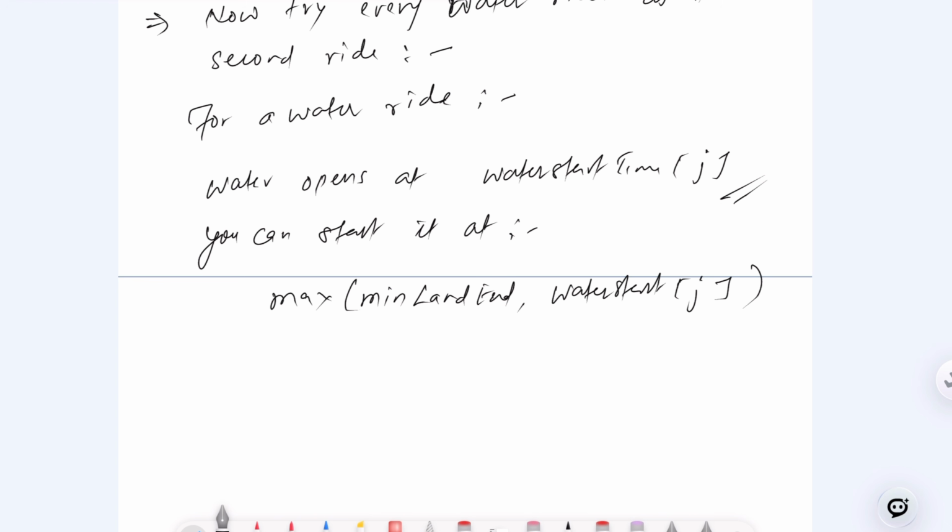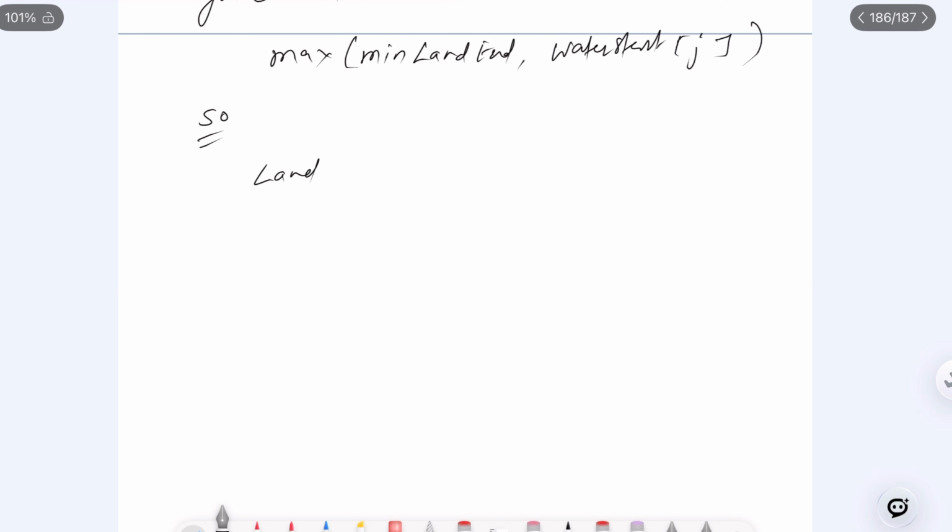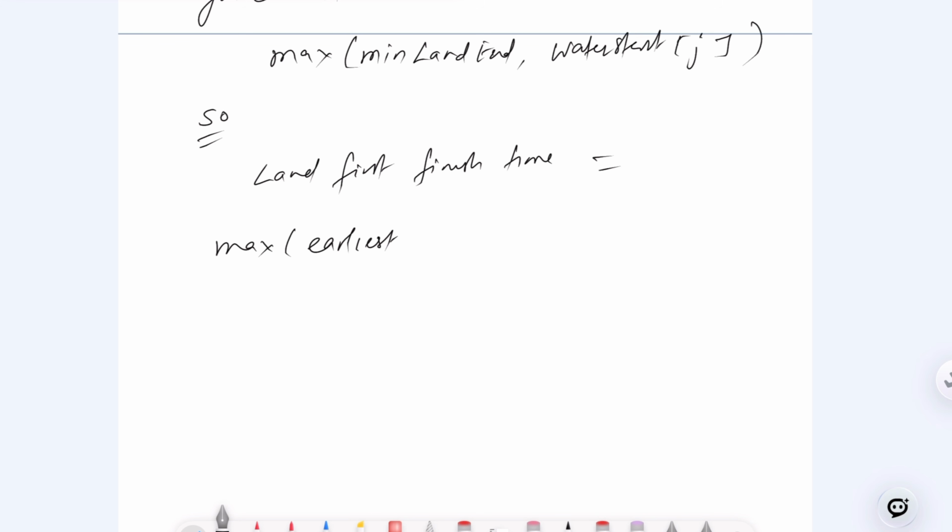So we'll say the land first finish time equals the max of the earliest land finish and the water opening time.